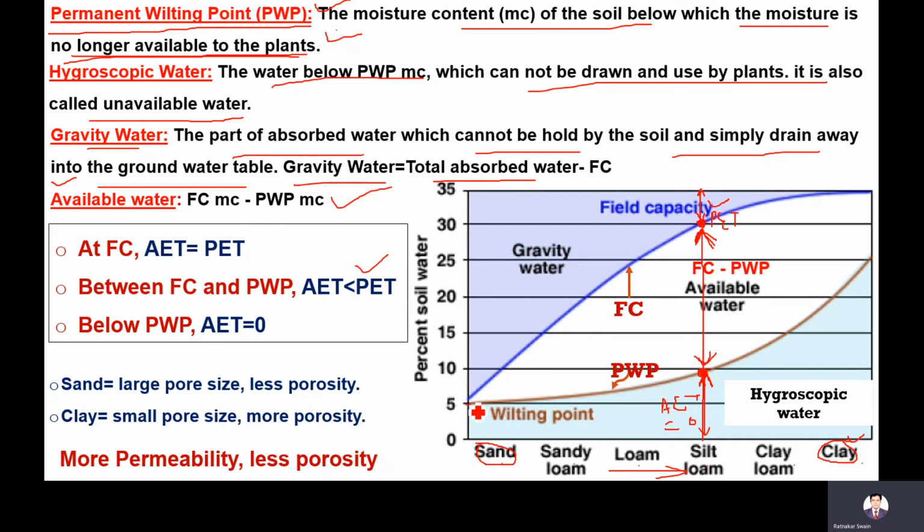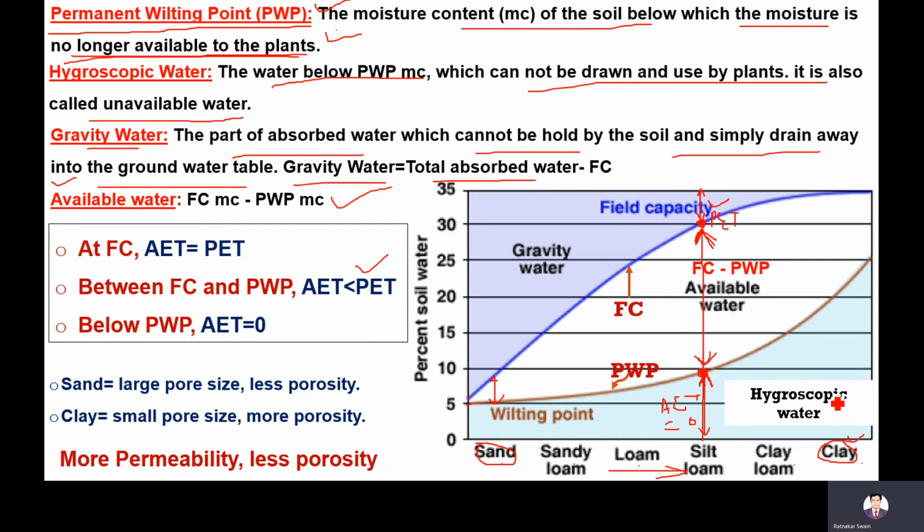The wilting point will be low, and field capacity will be very low. So the available water is very little for the plants. That's why sandy soil is not good for the crop. Sandy loamy soil is also not so good. Loam soil and silty loam soil are very good for the plant because available water is more.